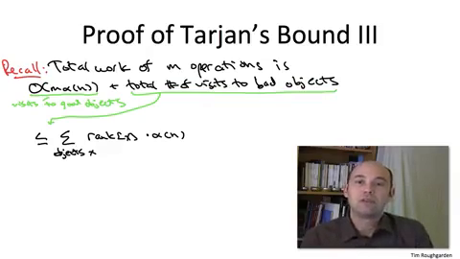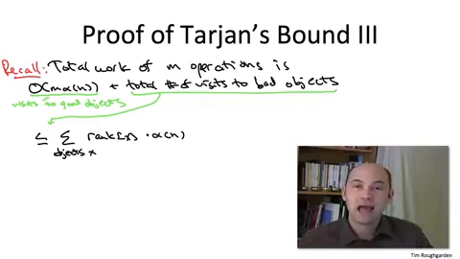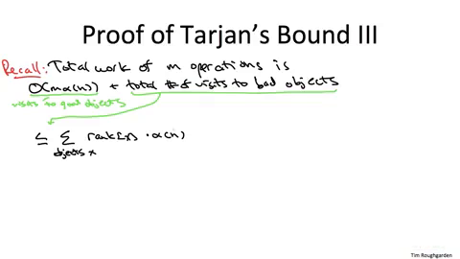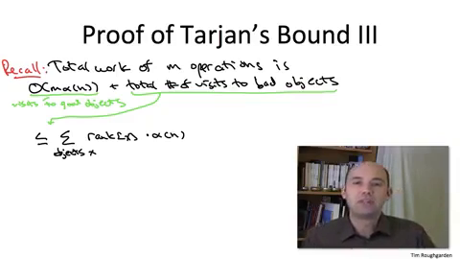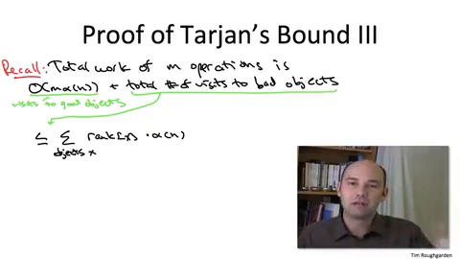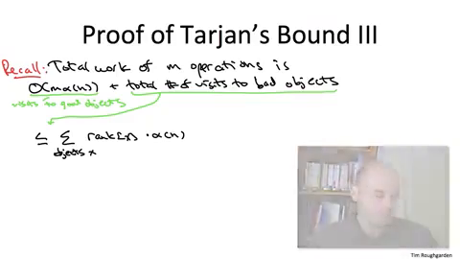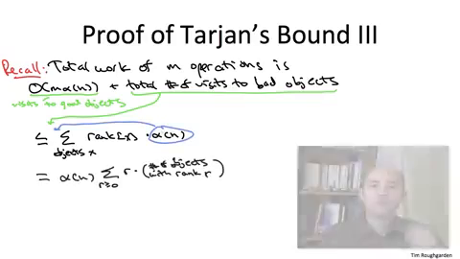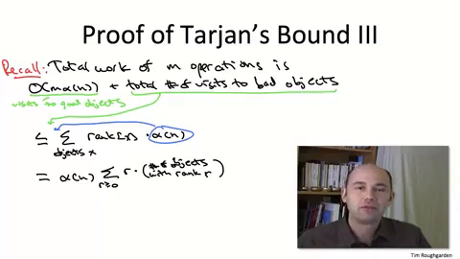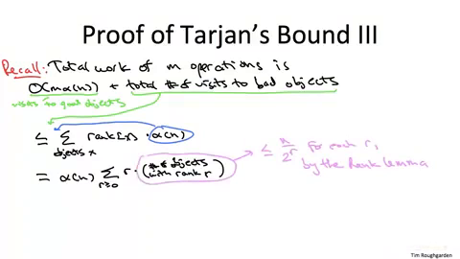So to rewrite this in a way that we can apply the rank lemma, bounding the number of objects with a given rank, let's bucket the objects according to their rank. So rather than summing over the objects, we're going to sum over possible ranks r, and then we're going to multiply times the number of objects that have that rank r. While I'm at it, let me pull the alpha of n factor, which doesn't depend on the object, out in front of the sum. For every value of r, the rank lemma tells us there are at most n over 2 to the r objects with that rank.